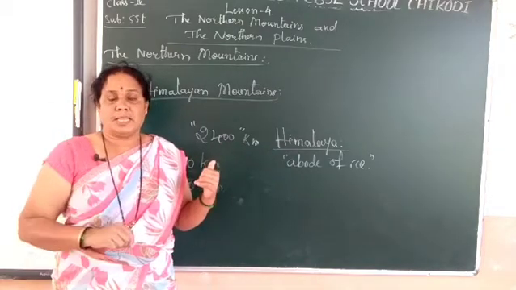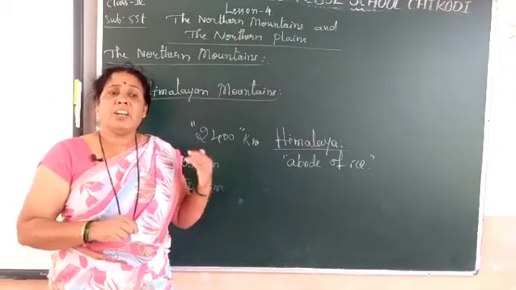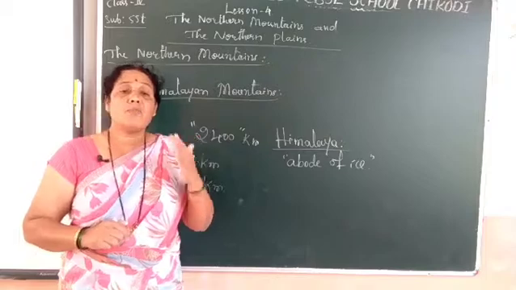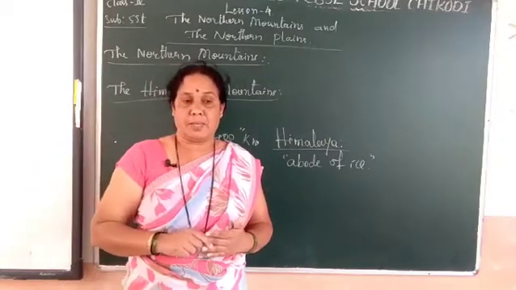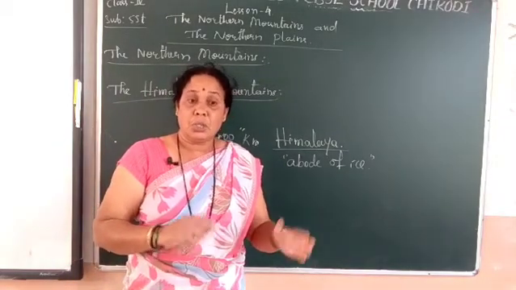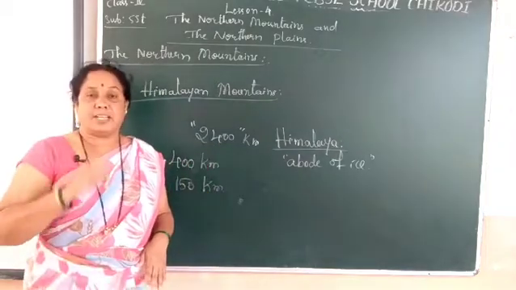In India, it stretches in a curve from Jammu and Kashmir in the west to Arunachal Pradesh in the east.